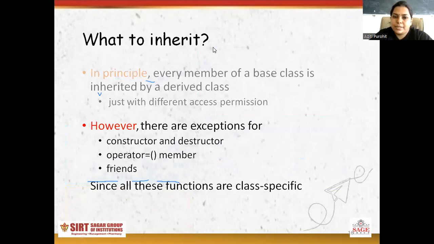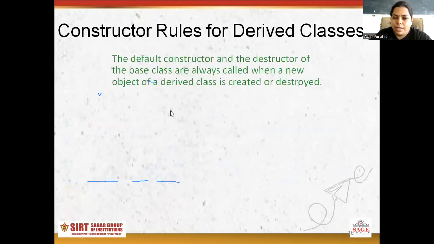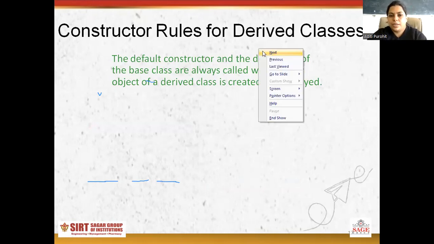What to inherit? In principle, every member of a base class is inherited by the derived class, just with different access permissions. There are exceptions for constructors, destructors and friend functions. Since all these functions are class specific, the default constructor and destructor of the base class are always called when an object of the derived class is created or destroyed.